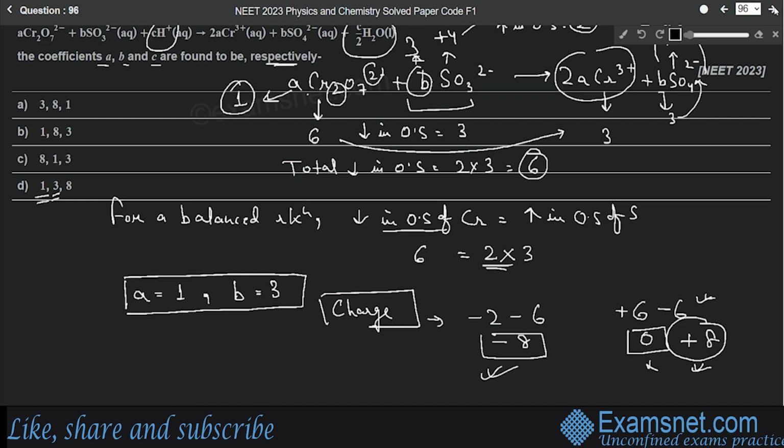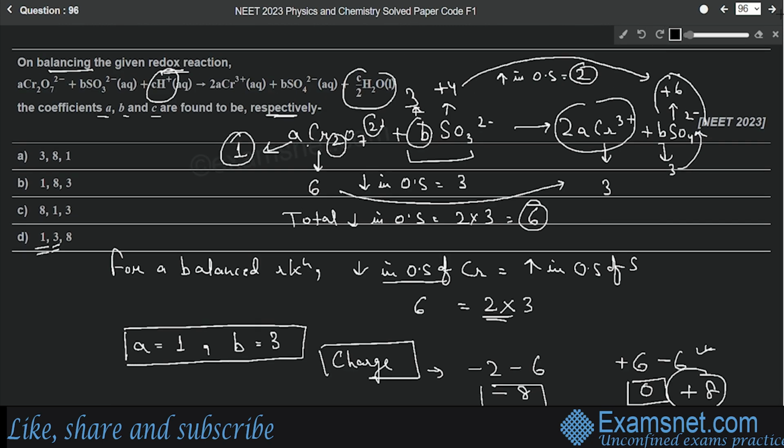Since this is an acidic medium, you can see there is an H plus ion, so this medium is acidic. That means how can we add +8 charge? By adding 8 H plus ions. So the value of C should be 8 because the number of H plus ions is C, and we know that we have to add 8 H plus ions here, so the value of C will be 8. That means option number D is now confirmed as the correct answer.